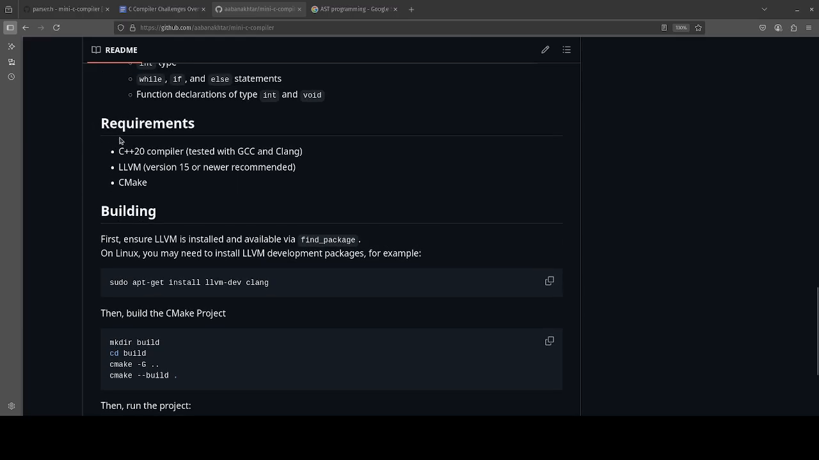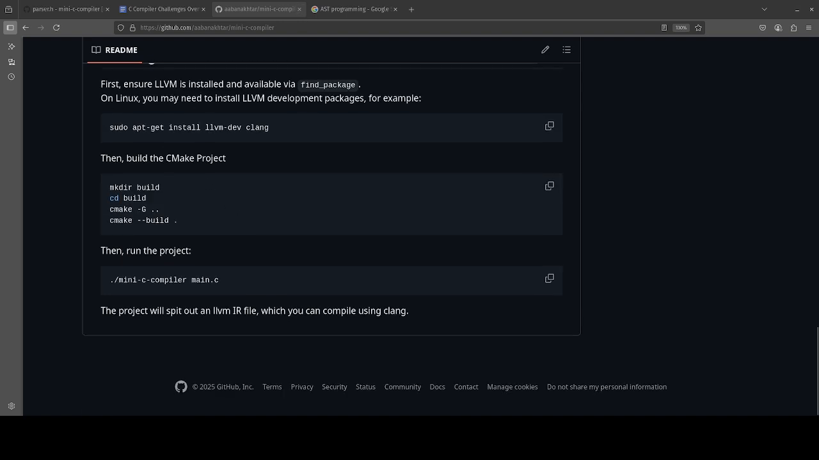In terms of requirements, we have C++20. We need a GCC or Clang compiler. I tested on Linux. I haven't tested on Windows or Mac, so you could probably just use a virtual machine if it's really that bad. LLVM version 15 or newer is recommended. We have CMake, which is our build system here, and then there's a build guide. It's a regular CMake build process, pretty much.